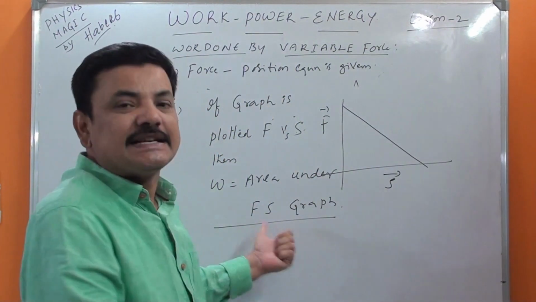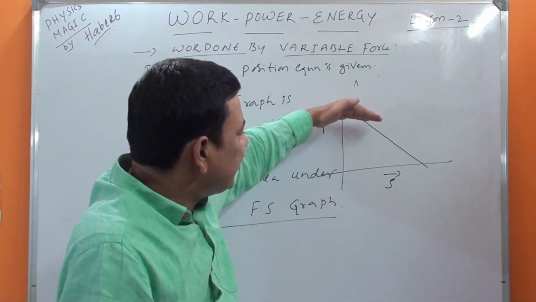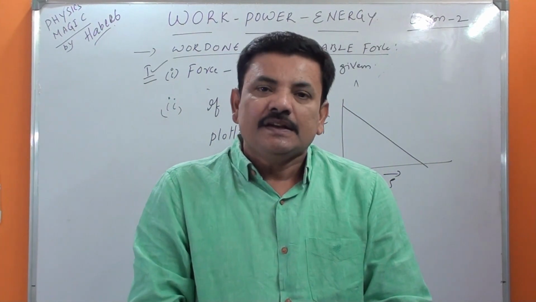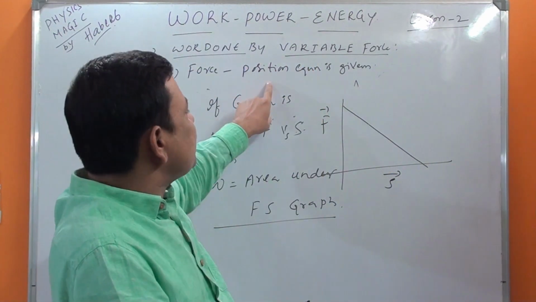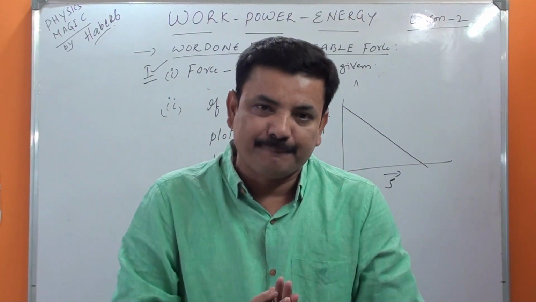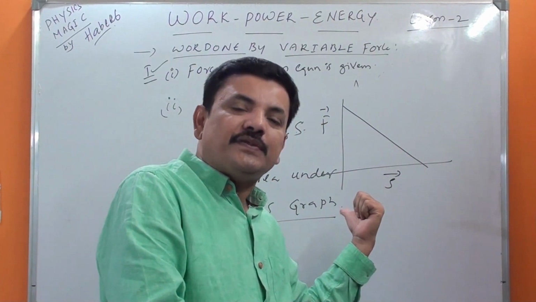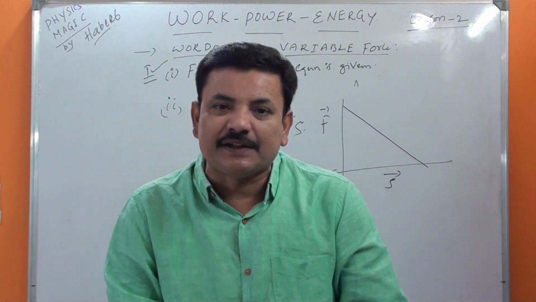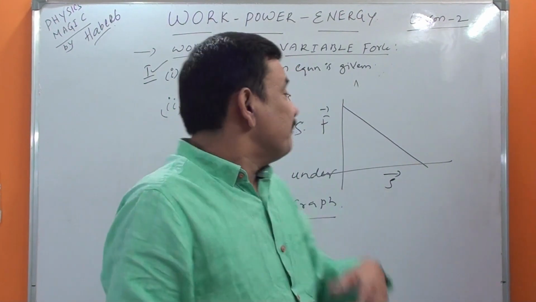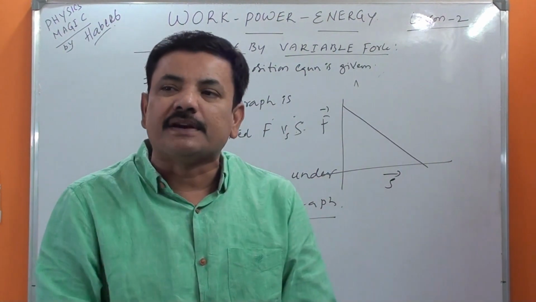And the second one is the graph. If a graph is given, simply you have to find the area under that particular graph. You will be getting that answer. So if a force-position equation is given, or a graph, only these two models you will get in the exam. So you are perfect. If we do one or two numericals on this, then you will get some more clarity. Another second case I will discuss after explaining some numericals.